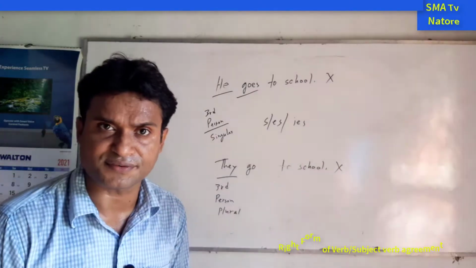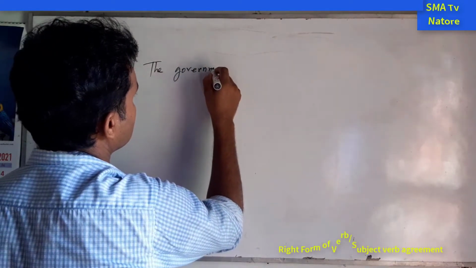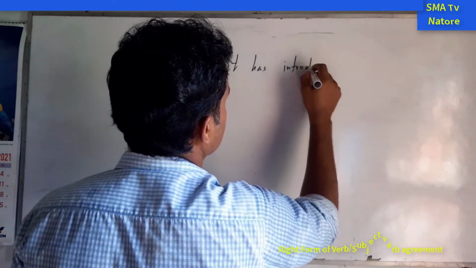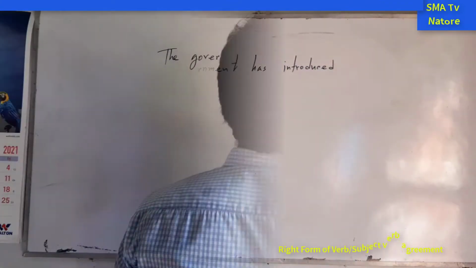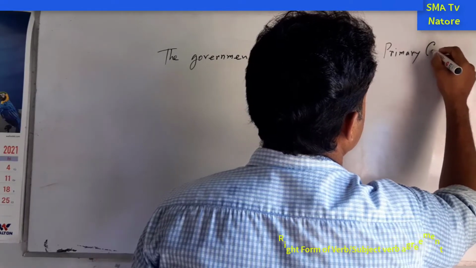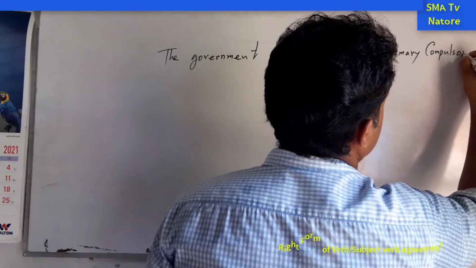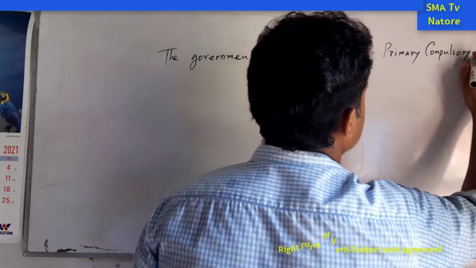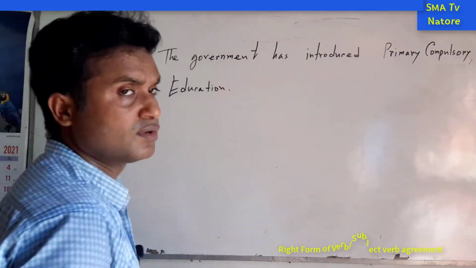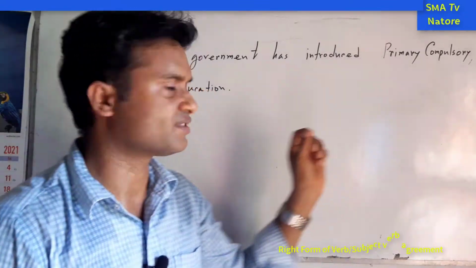But if we have present perfect form, how? The government has introduced primary compulsory education. Okay, so the government has introduced primary compulsory education.